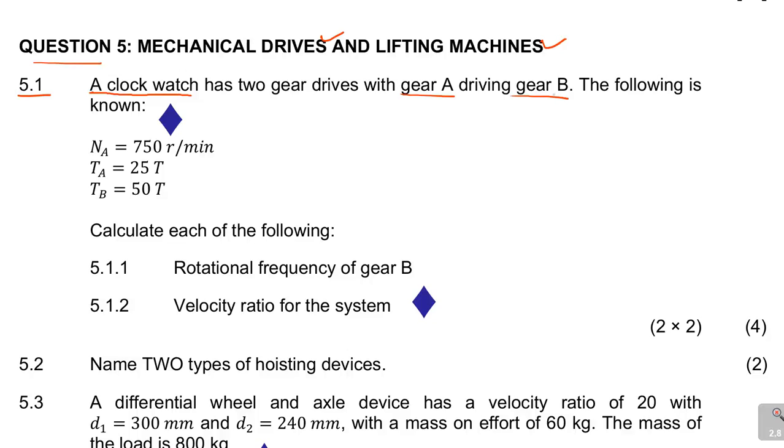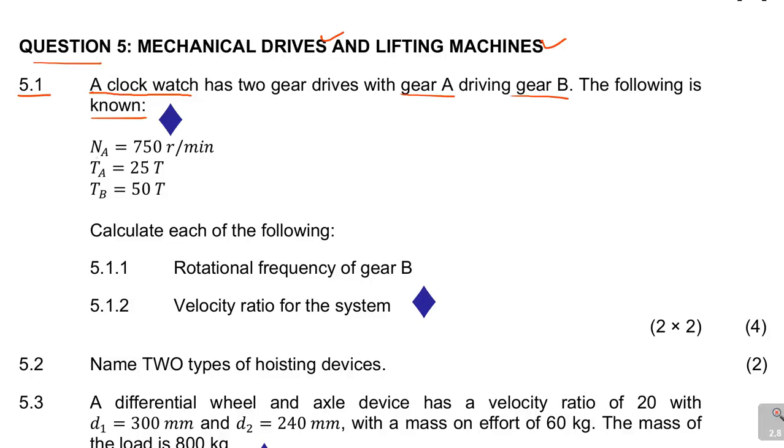At the back of that, there are drives that are causing the minute hand to move at a different speed compared to the hour hand, which moves at a different speed compared to the second hand. But usually, this one has only two hands in this case, the minute and the hour hand.